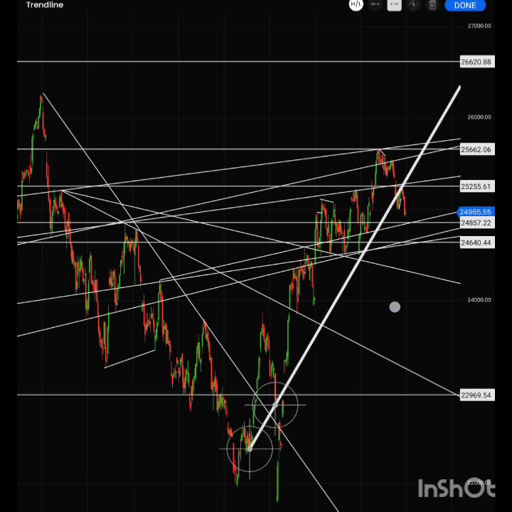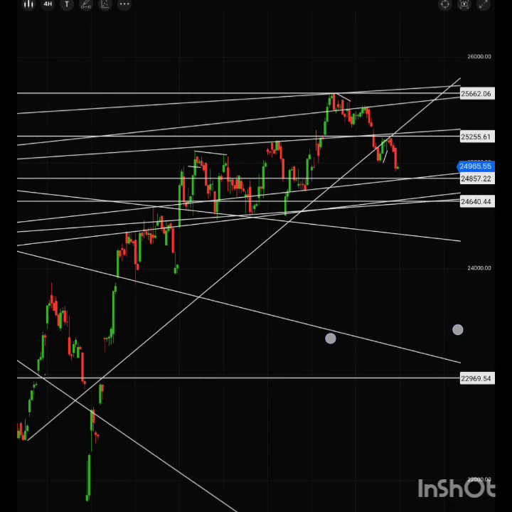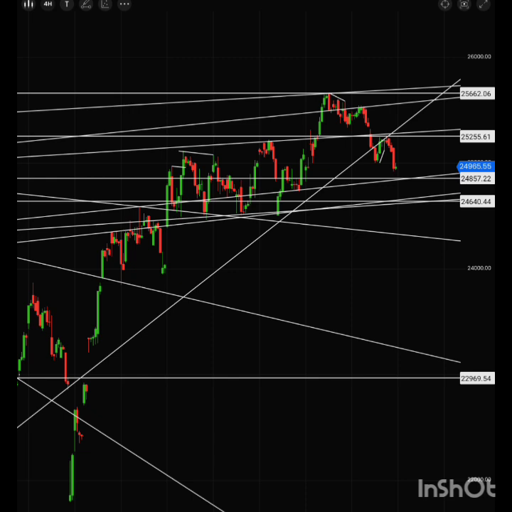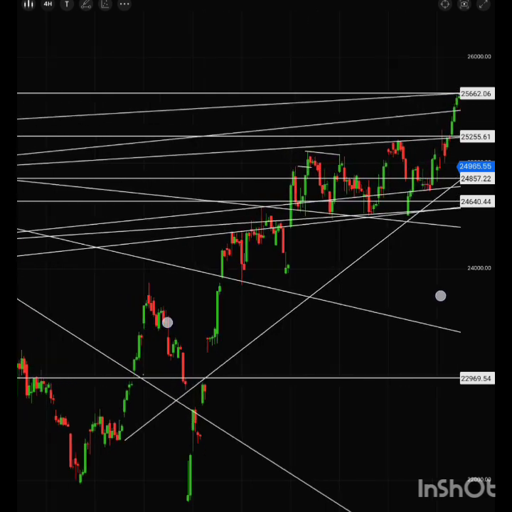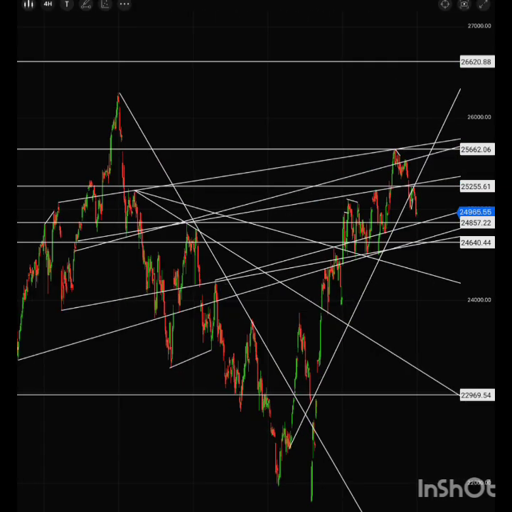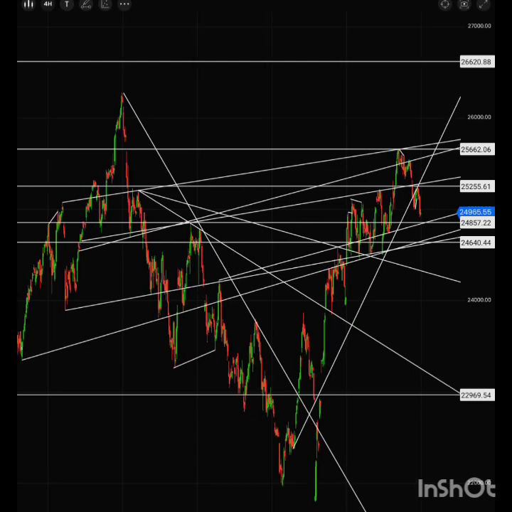Even you can see this was the rising channel of this Nifty, and it clearly shows the current pattern here. So this might go this way, that means a head and shoulder pattern. And you can see the currently this line is acting as a support. So most probably we will have a support here, that means the 24,840-45 range. So I'm expecting downside movement in this direction.